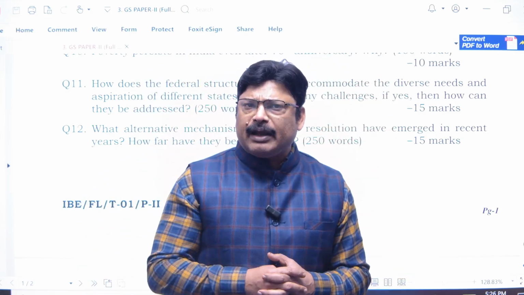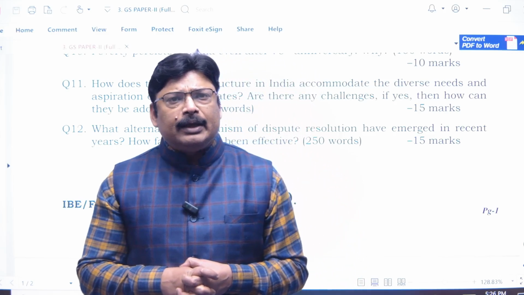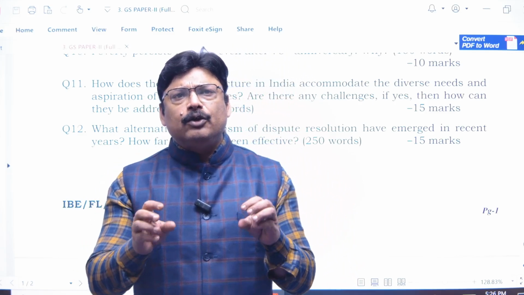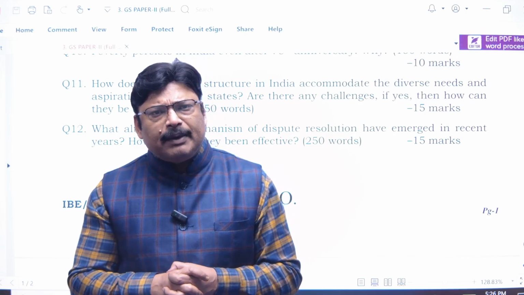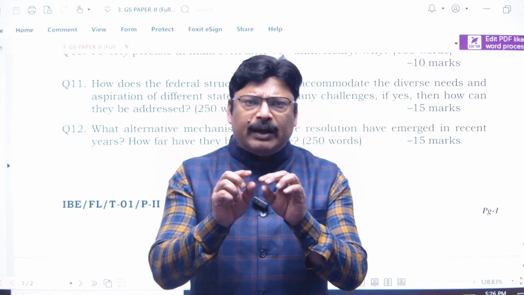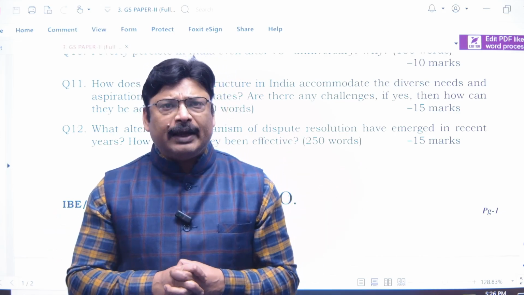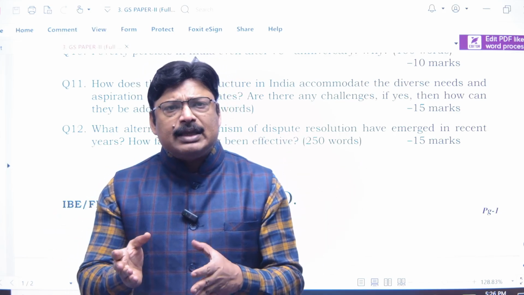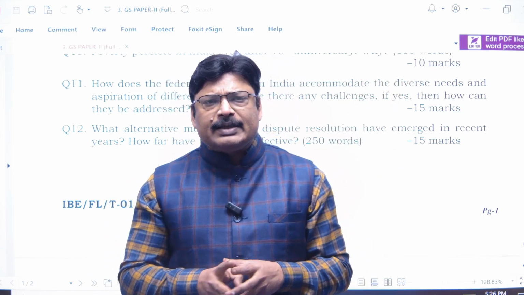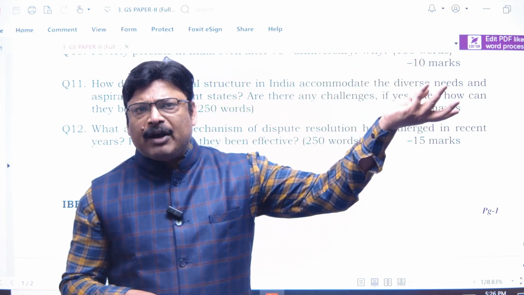Apart from it, in the federal structure, there are other challenges as well, right? The diverse needs of other states like your UP and others have been kept into account, and this is the reason for the whole political system framed in our federal structure. It is in the case of the number of membership in the state council, which is basically our Rajya Sabha.